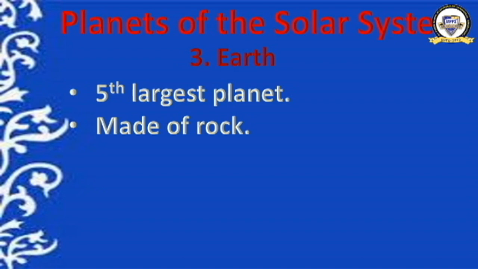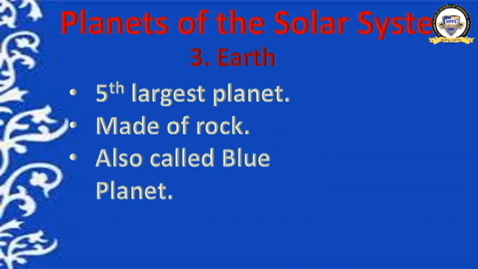It appears bright blue from the space. Why does the Earth appear blue? You know that it is also known as blue planet, no? Why is the Earth known as blue planet? Because it appears blue in color in the space. Why does it appear blue in color? Because of the huge water bodies on its surface. There are a large number of oceans, and a large area of the Earth is covered with ocean. 3/4 of the Earth's surface is covered with ocean. That is why it looks blue from the space, and it got the name blue planet.